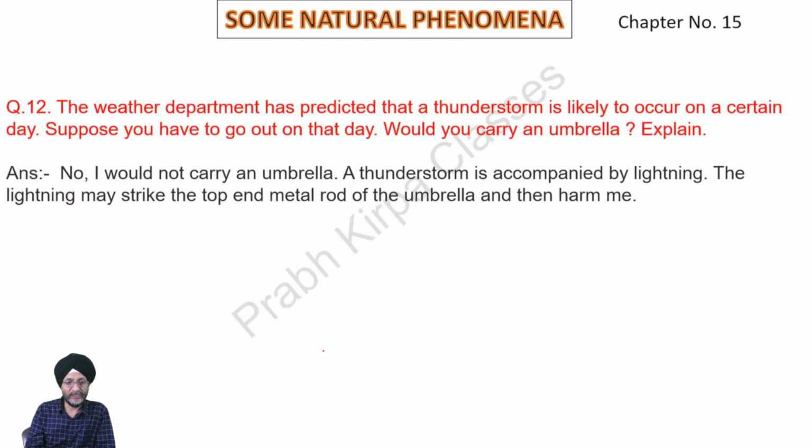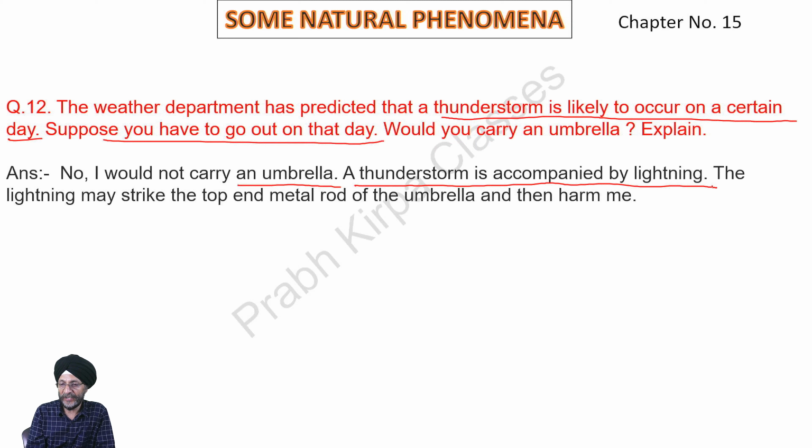Next, question number 12. The weather department has predicted that a thunderstorm is likely to occur on a certain day. Suppose you are to go outside on that day. Would you carry an umbrella? No, I would not carry an umbrella on that day because normally a thunderstorm is accompanied by lightning. The lightning may strike the top and metal rod of the umbrella, and the lightning may ultimately harm me.